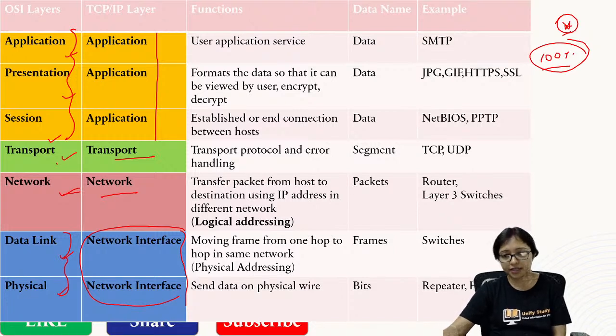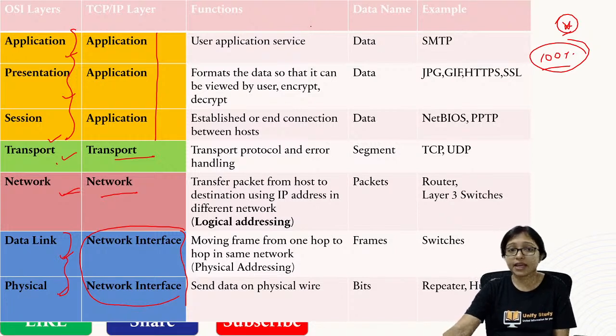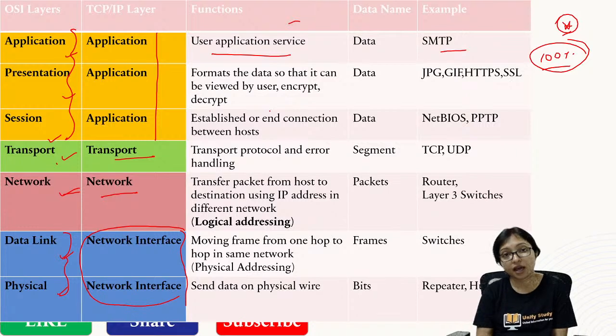Different functions are there. For the application layer, it is the user application, like SMTP, simple mail transfer protocol. Presentation layer is presenting the data format, how it will be presented. Encryption and decryption are the main part of this presentation layer.